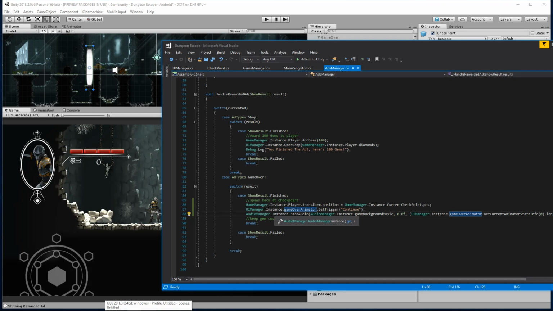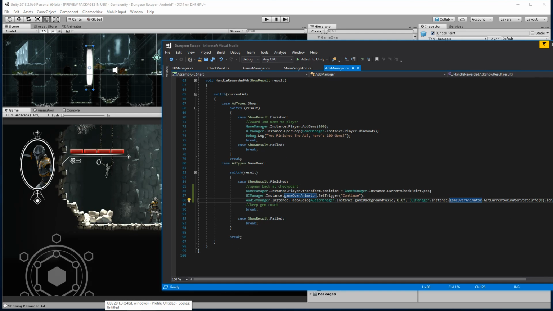So here on the ads manager, we do all this stuff that handles what happens when you win, right? If you watch the ad to continue, we set your position to the previous checkpoint. Then if you hit configure, or we do that right after the ad, that's when we say go ahead and fade away and then reopen. One of the things we actually don't have here, oh, we do have that. We do have the fade away, and then we fade out the audio. So next we need to call a function that's going to reset us. Let's go ahead and do that.